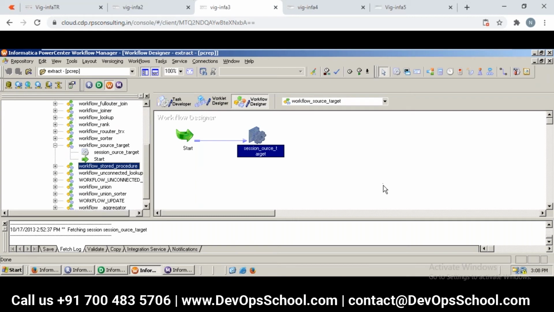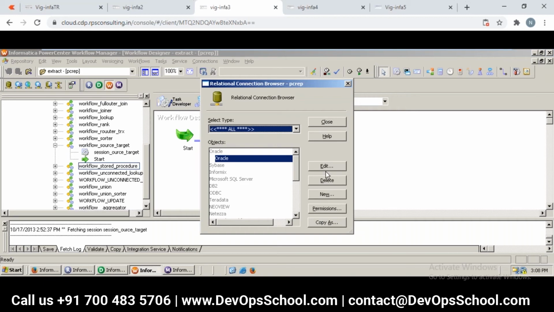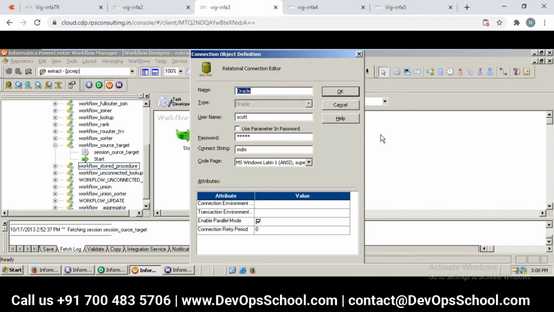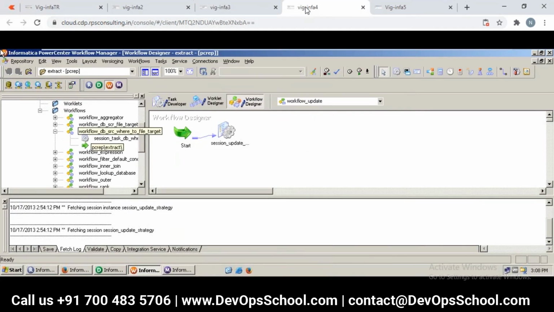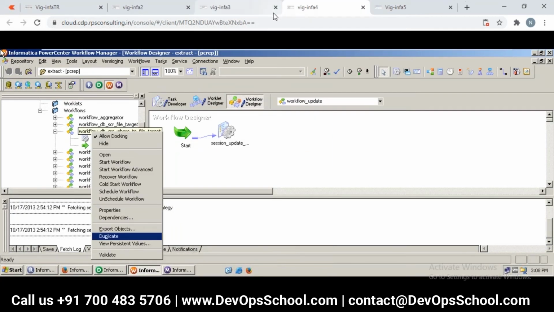Go and change the password under the relational connection so that it should fail. So go to relational and click on edit, Priyanka, and change the username, whatever. After that, you can rerun that workflow where we have the database. Whatever you want, you can just change it. Similar, I think Delay has done, right? Delay, I think you have already done.